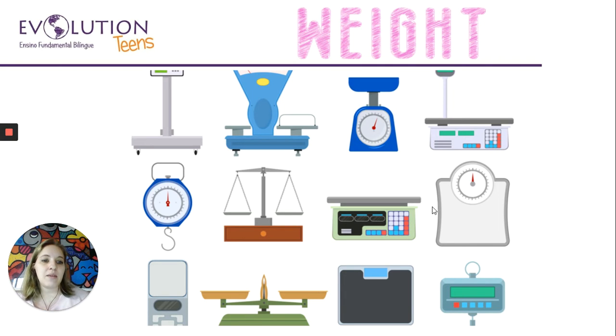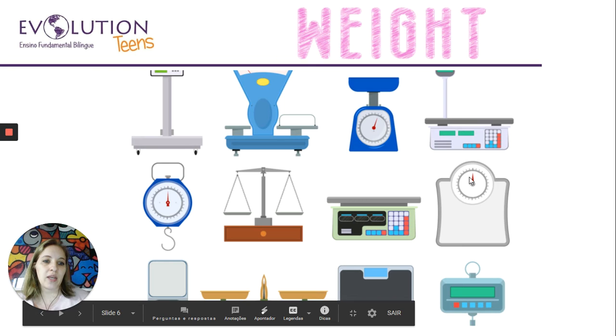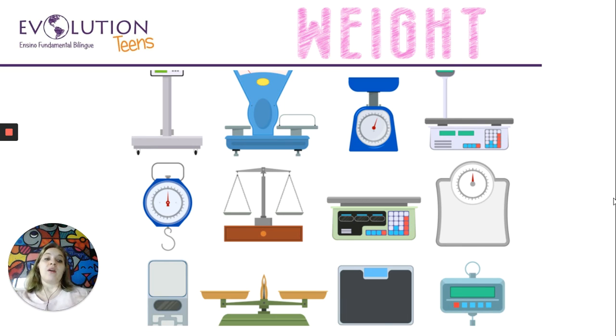Or we have these ones we can use in our house to measure our mass, so we don't need to go to the drugstore, for example, to use the scales.